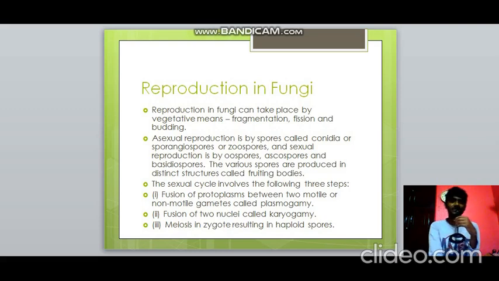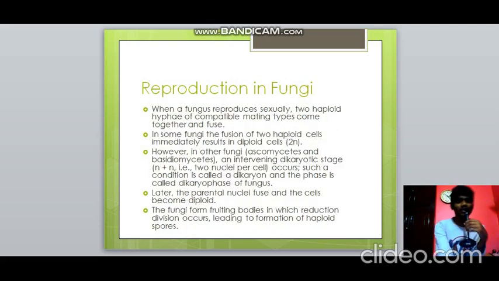All are spores actually. We have 6 kinds of spores. For asexual, conidia, sporangio, zoo. For sexual, oo, asco, basidio. So these spores are actually produced in structures which are known as fruiting bodies. And the sexual cycle involves 3 processes. First of all, protoplasm fusion, which is plasmogamy, then nuclear fusion, which is karyogamy, and then meiosis, which results in haploid spores, which can give rise to new organisms.